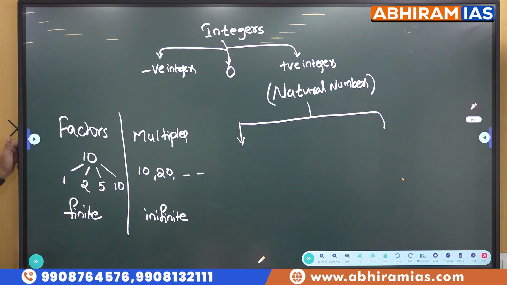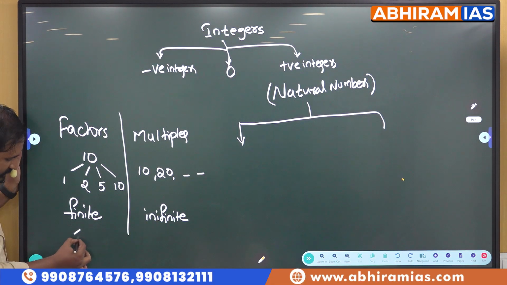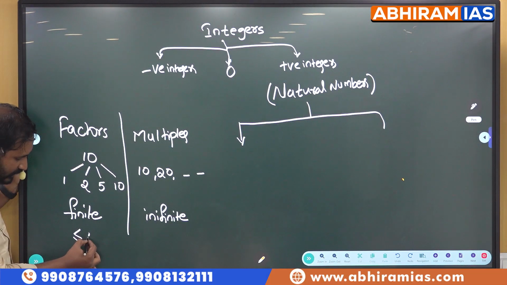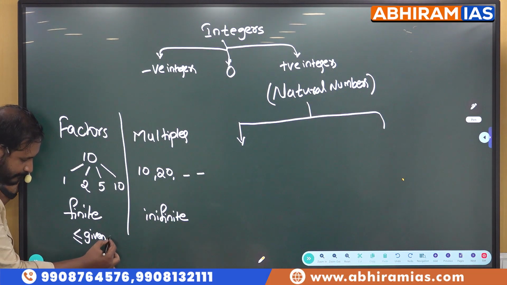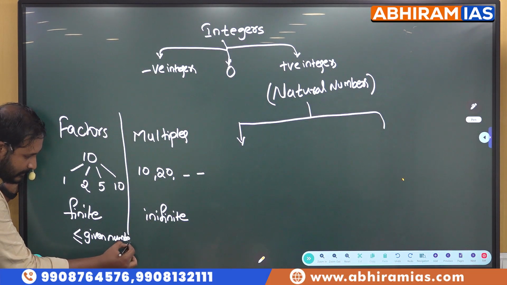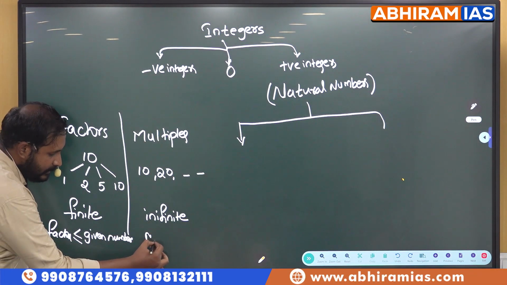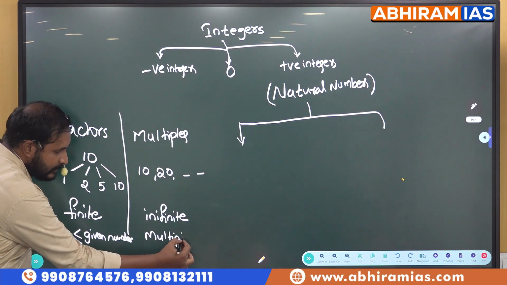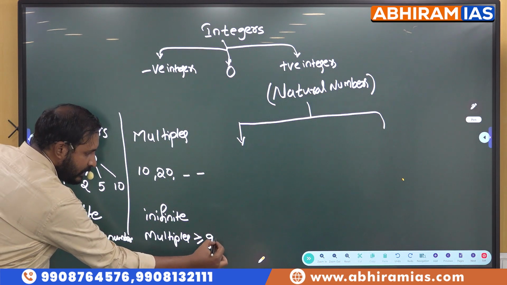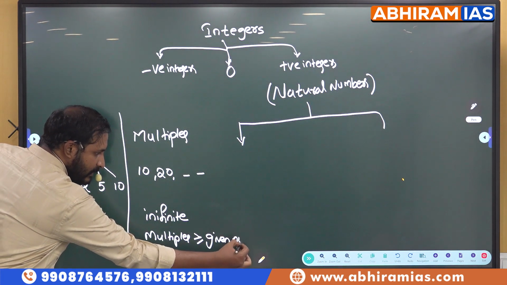Factors will always be less than or equal to the given number. These are factors. Multiples will always be greater than or equal to the given number.